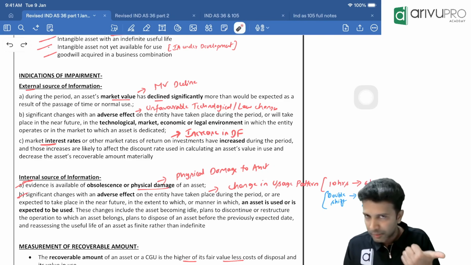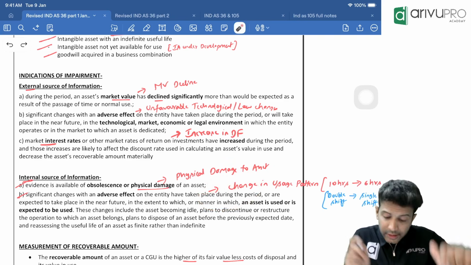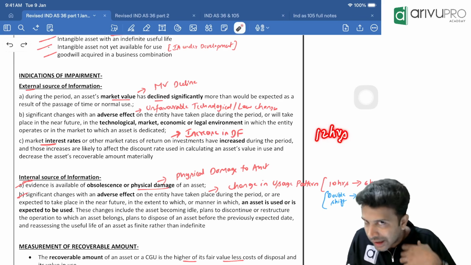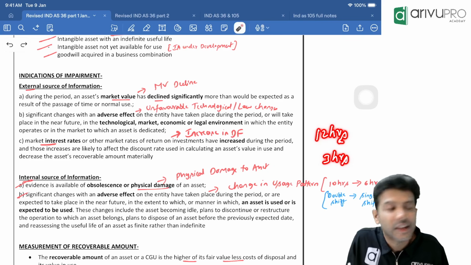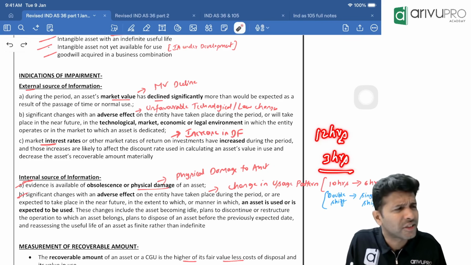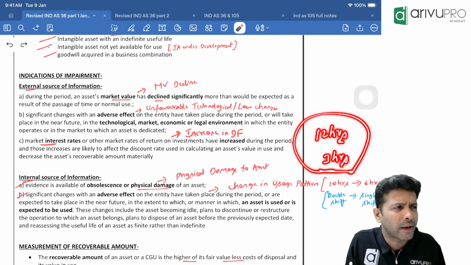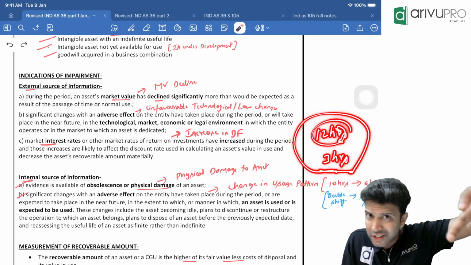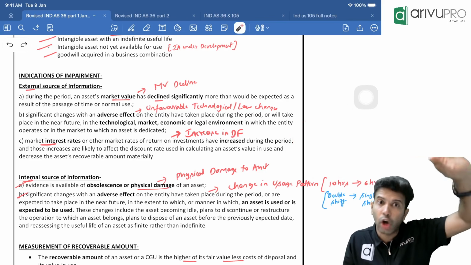Okay, that is one. Second one, if there is any change in the usage pattern. Like, let's say earlier I used to use the iPad for 12 hours a day. Earlier, to conduct the classes, we used to use the iPad 12 hours a day. Now we are using it for only 3 hours. Now you tell me, does it look like a good case or a bad case? Is this scenario looking good or bad to you? Sir, earlier I used to use it for 12 hours, meaning I used to get more benefit from the asset. Now I'm using it only for 3 hours. That means something has gone wrong. Do you agree with me?